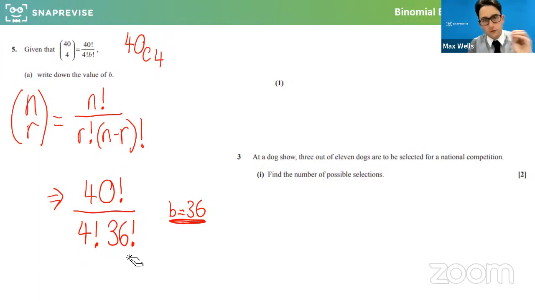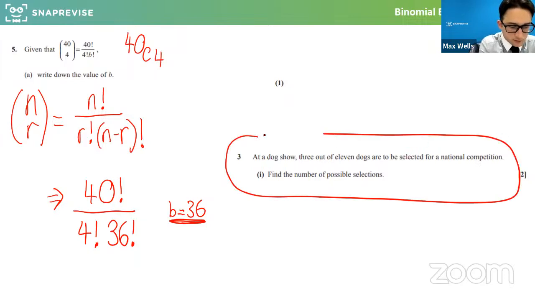Okay, so if I said 40 choose 10, that would be 40 factorial over 10 factorial, 30 factorial. So this is just what the calculator would be working out. For this one here, this is actually great because it puts it in a bit of a context. At a dog show, 3 out of 11 dogs are selected for a national competition. Find the number of possible selections.